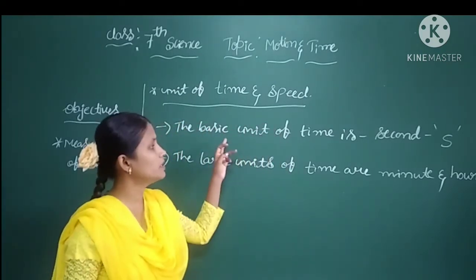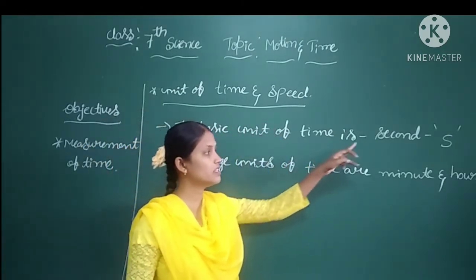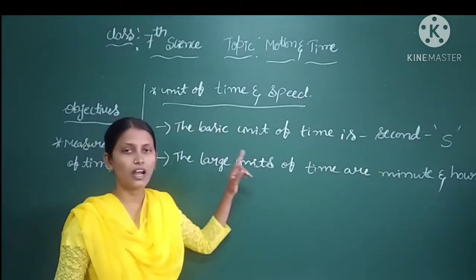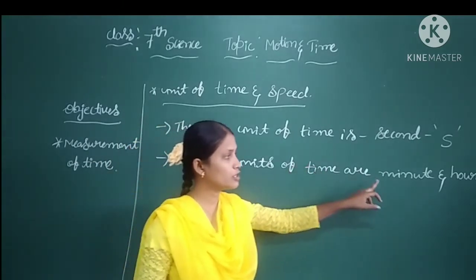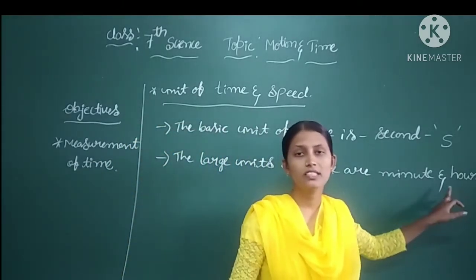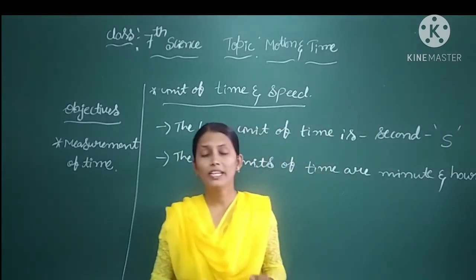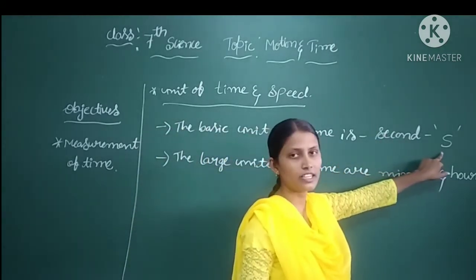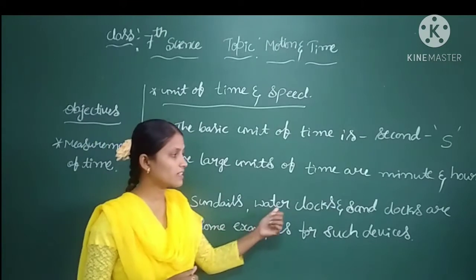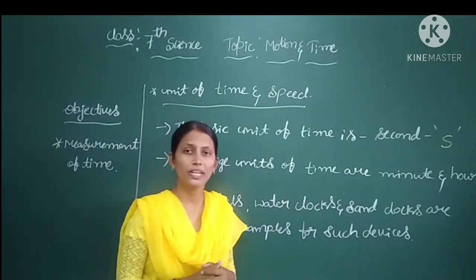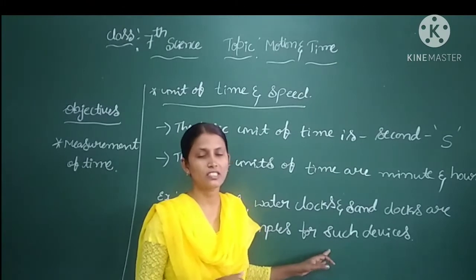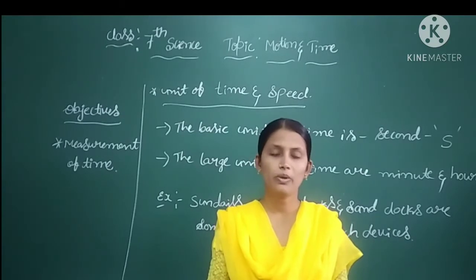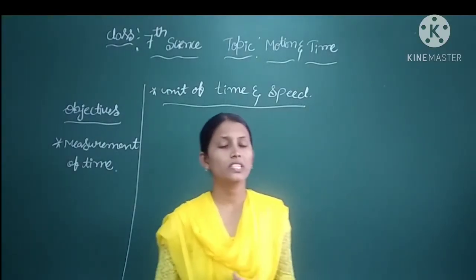Time can be measured by a basic unit, that is the second. Time we measure in seconds, and for larger units of time we also use minutes and hours. But the basic unit of time is the second. It can be represented by the letter S. Sundials, water clocks and sand clocks are a few examples of devices used in different parts of the world before the pendulum clock became popular. So let us discuss what the unit of speed is.